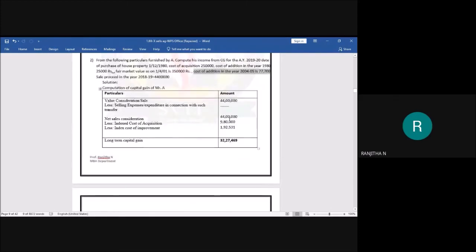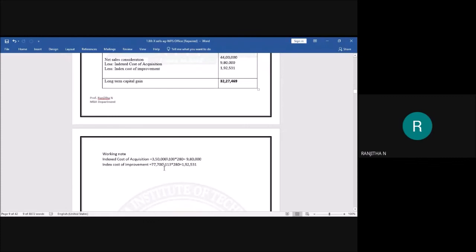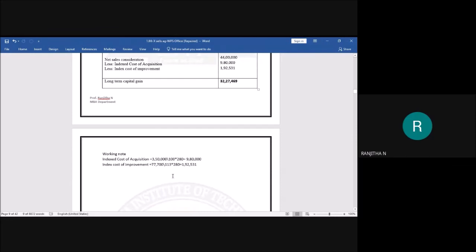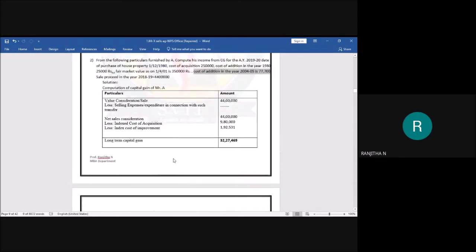Take this amount, that is 77,700, divided by the CII of the year in which the improvement was made. In which year did you make the improvement? That is 2004-05. The CII of 2004-05 is 113, multiplied by 280, because it is sold in 2018-19 and the CII of 2018-19 is 280. Substituting this, you are going to get 1,92,531.